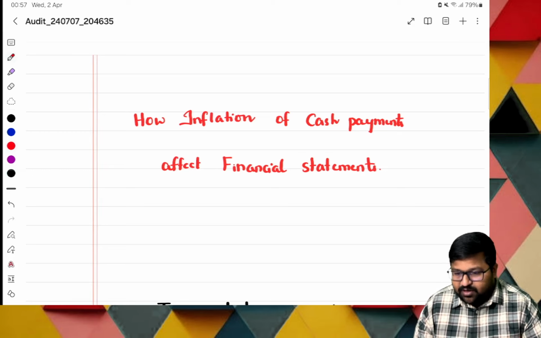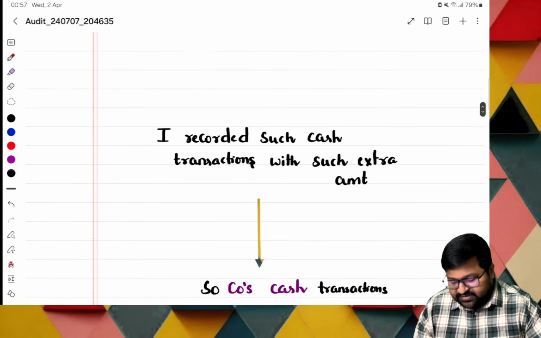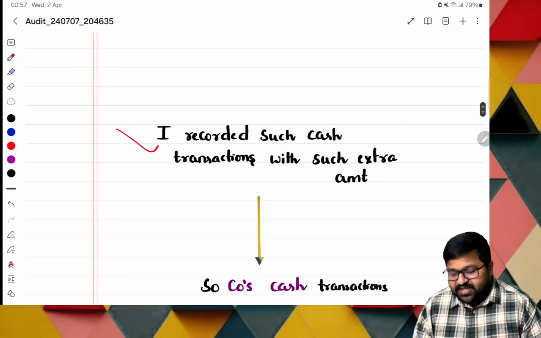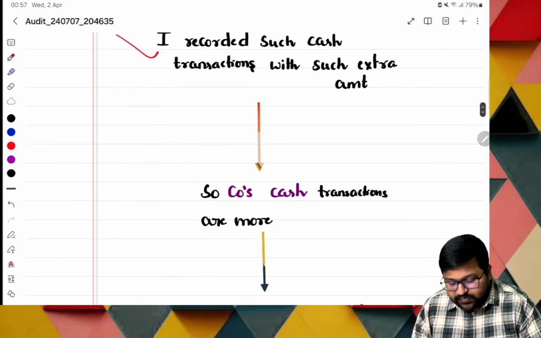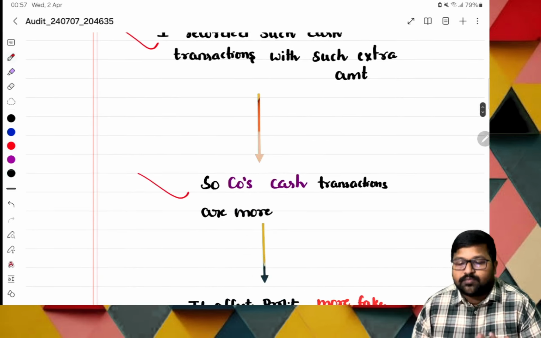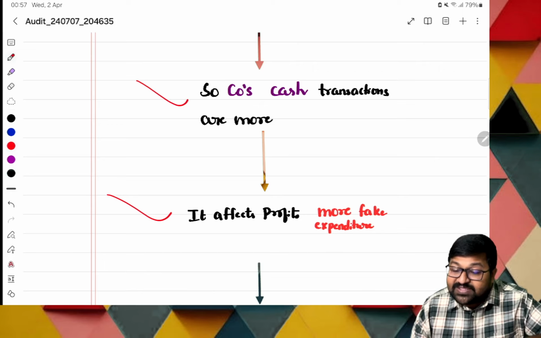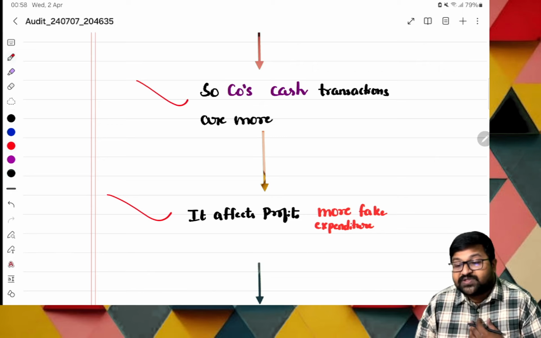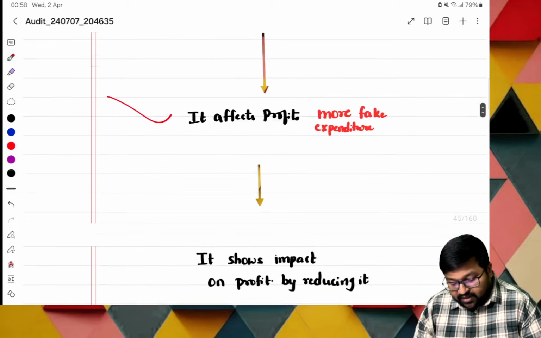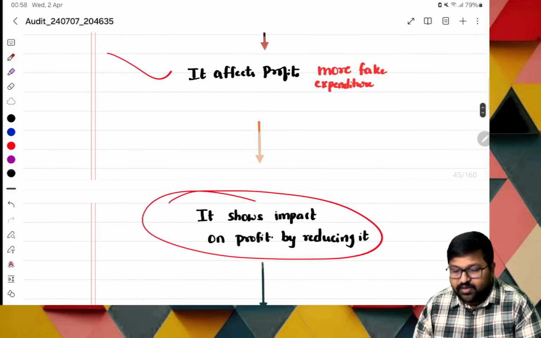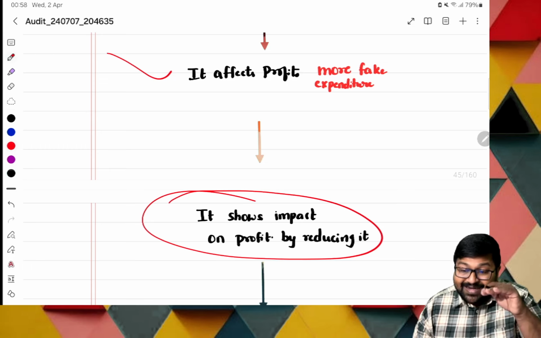I will give a chart and all. I explain normally. Let us see first. Sir, I recorded such a transaction with an extra amount. So the company's expenses are more. So it affects profit. Okay, there is some sort of fake expenditure, but normally the organization will believe it is genuine, and because of that, what does it show, ma? Impact on profit by reducing it.